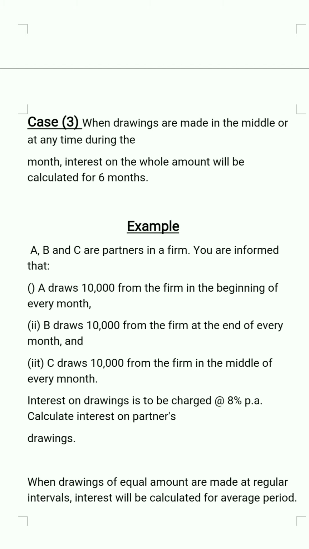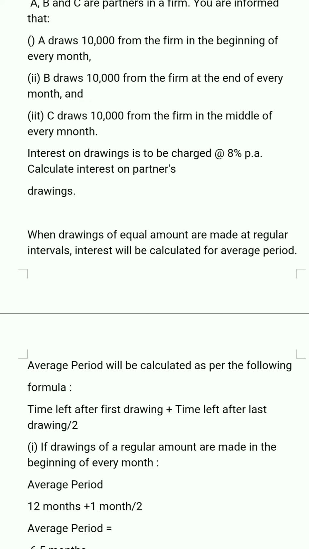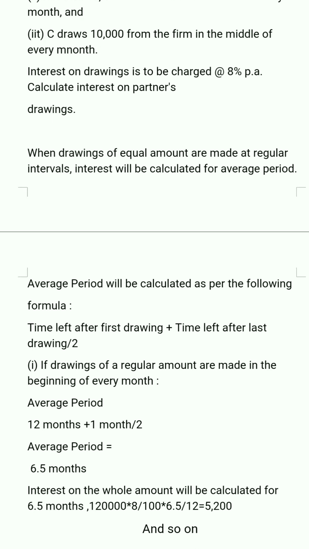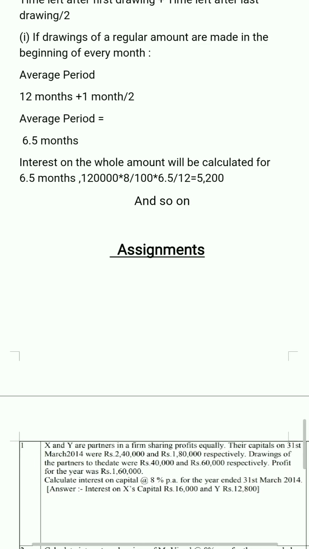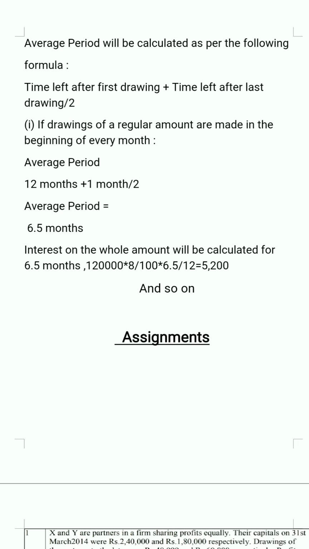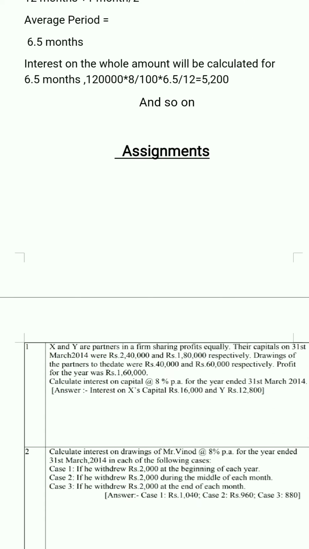The formula is already stated. Here we have a related example. Look at the example. You are given interest on drawings at 8%. I have solved only the first case. The remaining cases you can solve very easily, since the formula is given to you. The example is related to drawings made in the beginning of every month, and the formula is 6.5 months. If they are made at the end, the formula, as I have told you, is 5.5 months, and for the middle it should be 6 months, 6 divided by 12. You will find the answer.